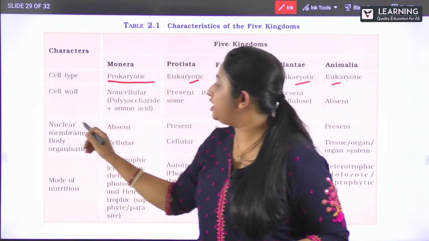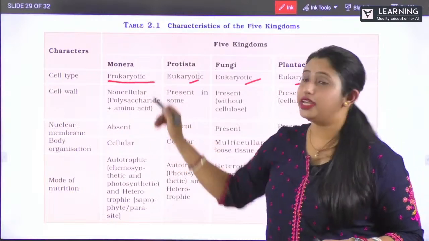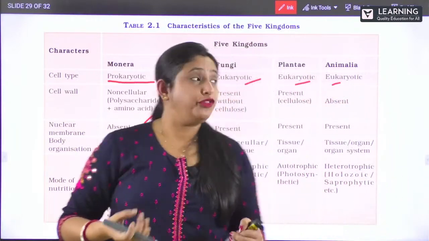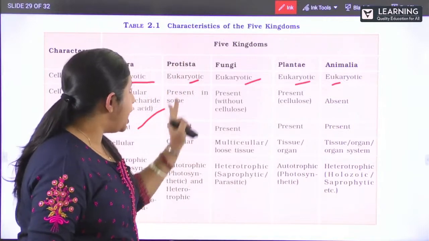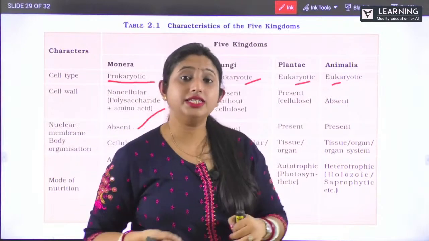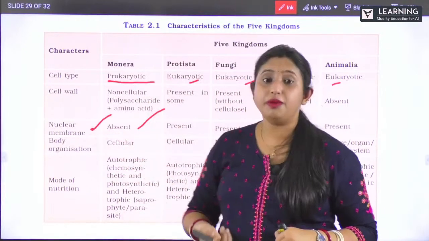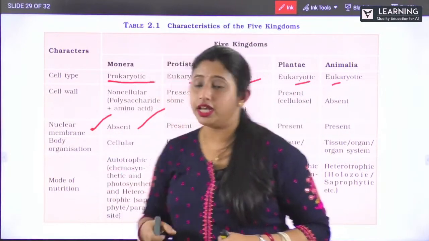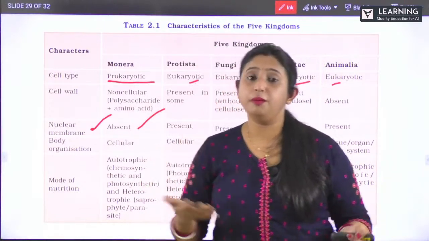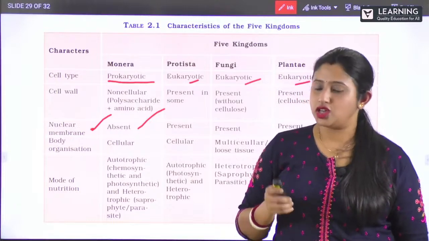And nuclear membrane, how it is. In case of Monera, it is absent, isn't it? And in case of fungi and then Protista and then Plantae, all have got this nucleus, that is, nuclear membrane is present. So just go through it. This is very much useful. You can remember it very easily with this chart.